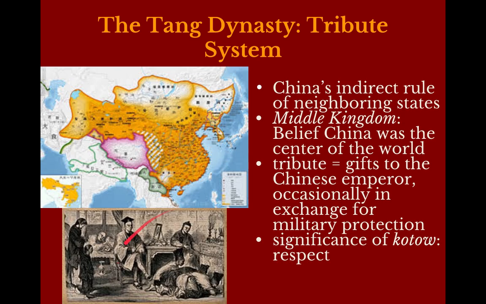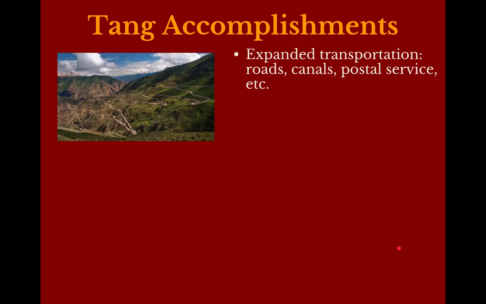Another thing that the tribute states have to do is exercise kowtow, which is a practice of paying respect to the emperor. This involves bowing down so low that your head actually reaches the ground. So actually, this is them. This is kowtow right there. This is them bowing. We can't see the emperor in this image. And if you don't kowtow to the emperor, that is considered a sign of great disrespect.